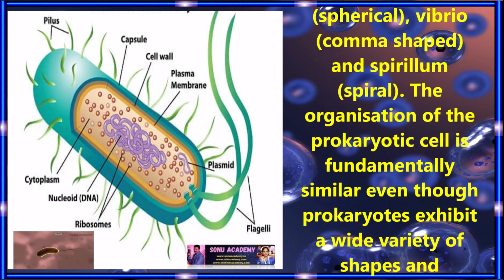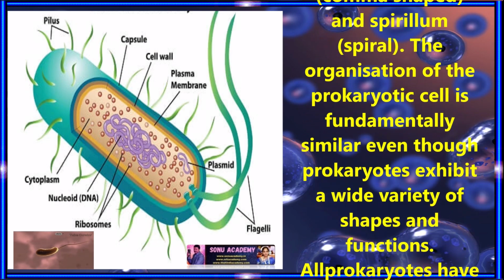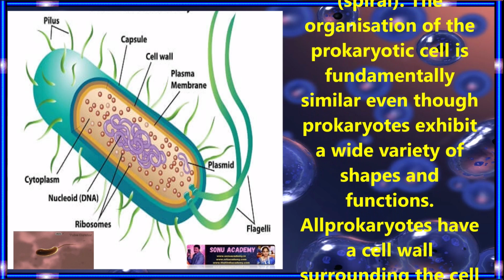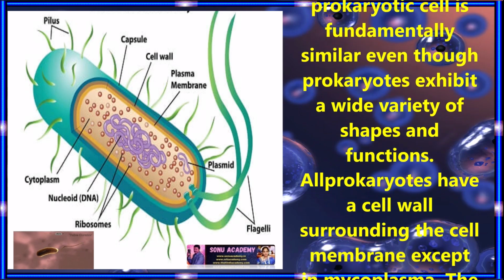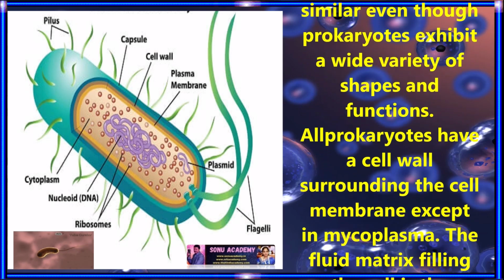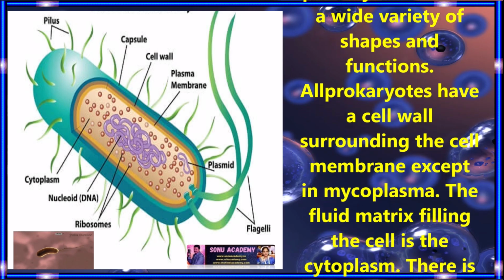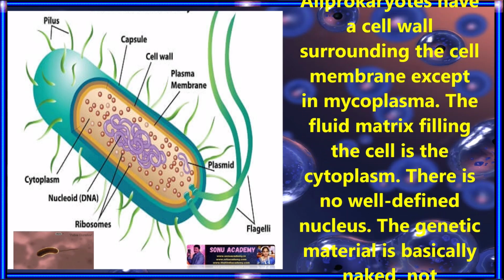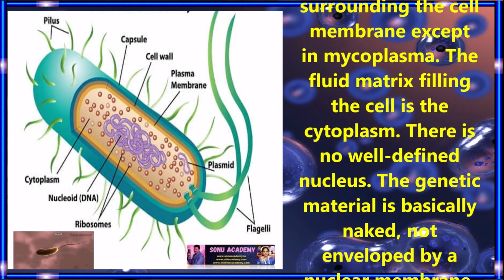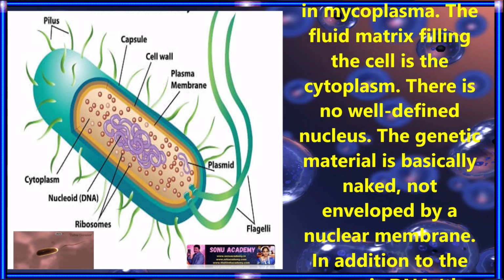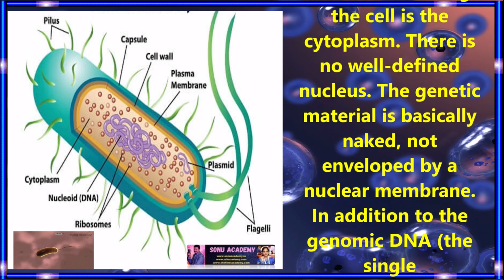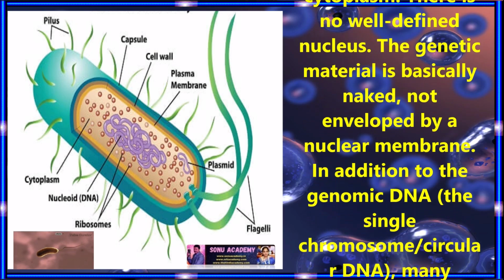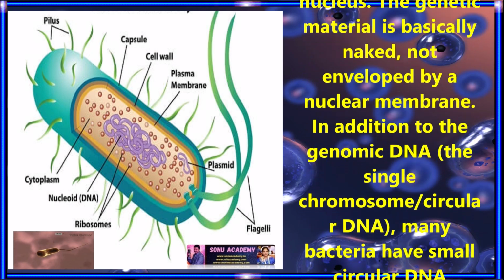The organization of the prokaryotic cell is fundamentally similar, even though prokaryotes exhibit a wide variety of shapes and functions. All prokaryotes have a cell wall surrounding the cell membrane, except in mycoplasma. The fluid matrix filling the cell is the cytoplasm. There is no well-defined nucleus. The genetic material is basically naked, not enveloped by a nuclear membrane.